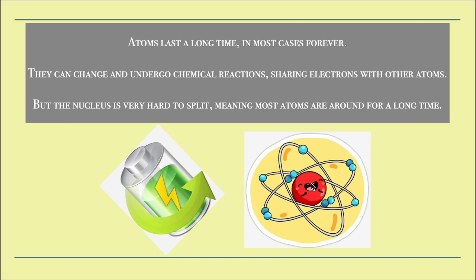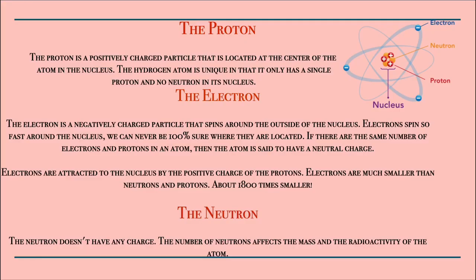What it means is, we just learned that there are electrons, protons, and neutrons in an atom. But the electrons can undergo chemical reactions. They can leave the atom. Some electrons can be added to the atoms. Whereas as far as the nucleus, it doesn't move. It's going to stay. The nucleus, that's what we read here. The nucleus is very hard to split. Okay, so let's move on to the next slide.